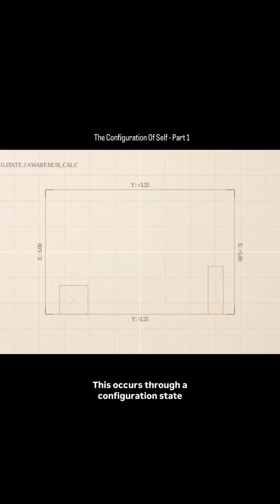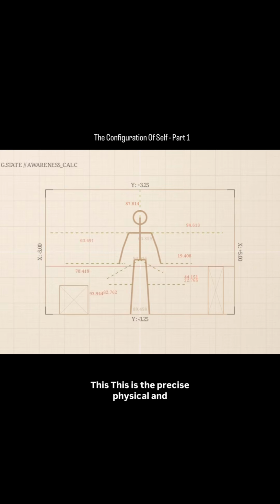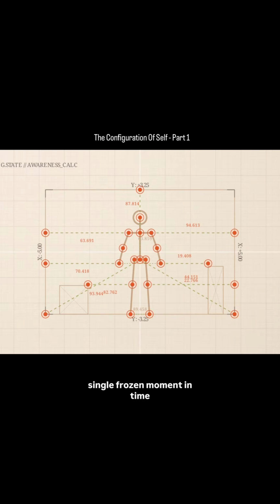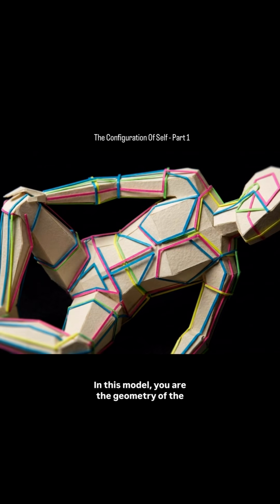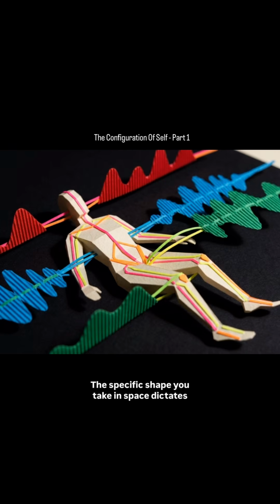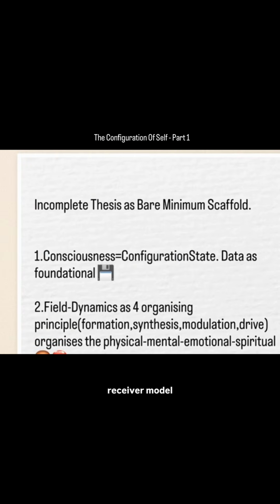This occurs through a configuration state. This is the precise physical and geometrical arrangement of your body and your surroundings at any single frozen moment in time. In this model, you are the geometry of the antenna. The specific shape you take in space dictates exactly which signals you are capable of receiving. This thesis provides the blueprint for our receiver model.